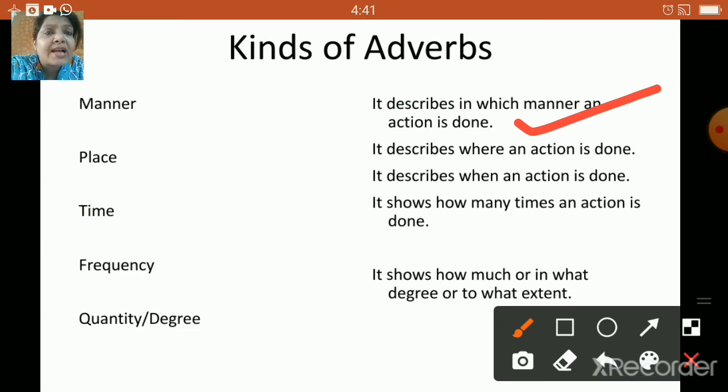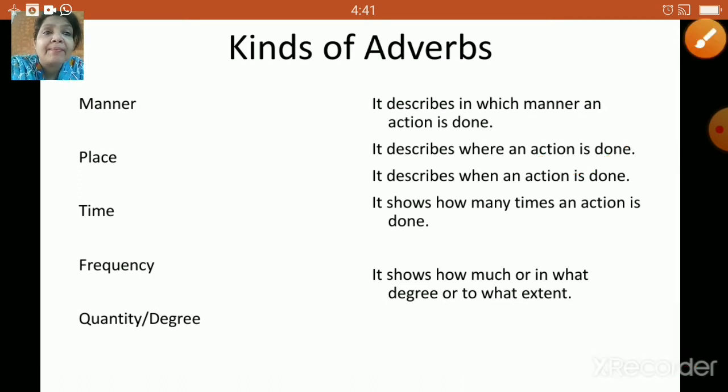Place. How will you identify adverb of place? It describes where an action is done. Where? Yeah, which place the action is being done. Next, what about time? It describes when an action was done. So, what time, when the action was done, that is described by the adverb of time.